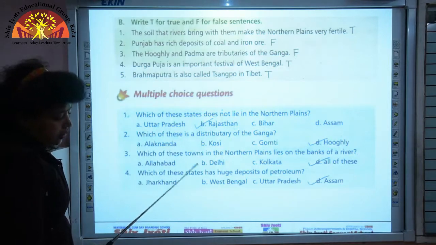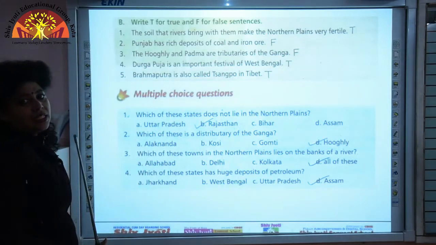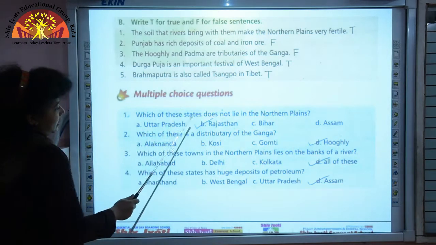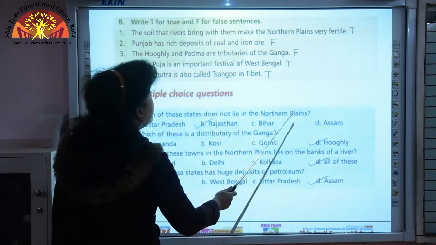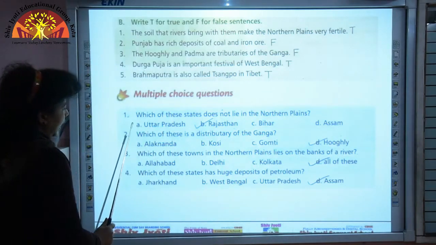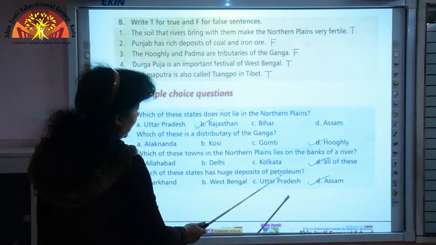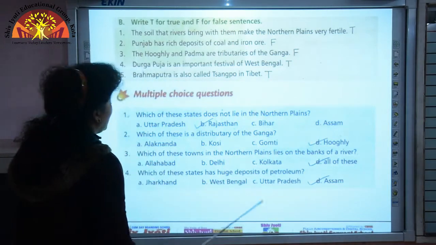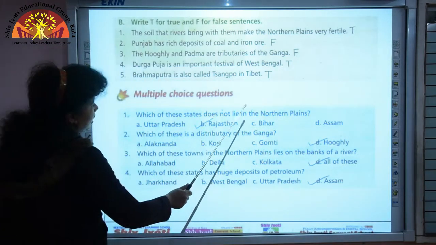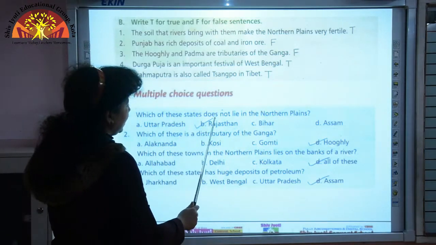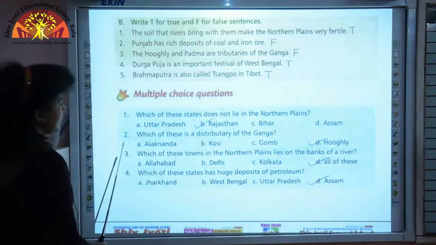Now, come to multiple choice questions in page number 30. Question 1. Which of these states does not lie in the northern plains? A. Uttar Pradesh, B. Rajasthan, C. Bihar and D. Assam. And among these, Rajasthan does not form part of the northern plains. So, put a tick in B, Rajasthan. Question 2.